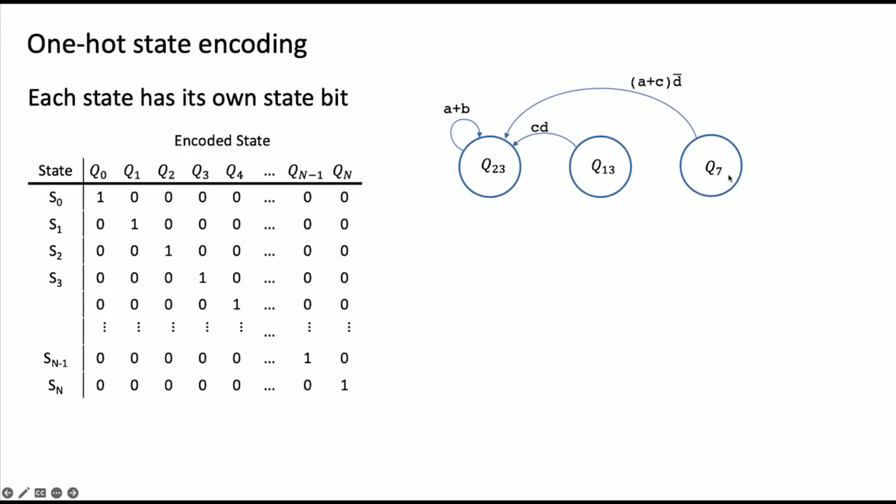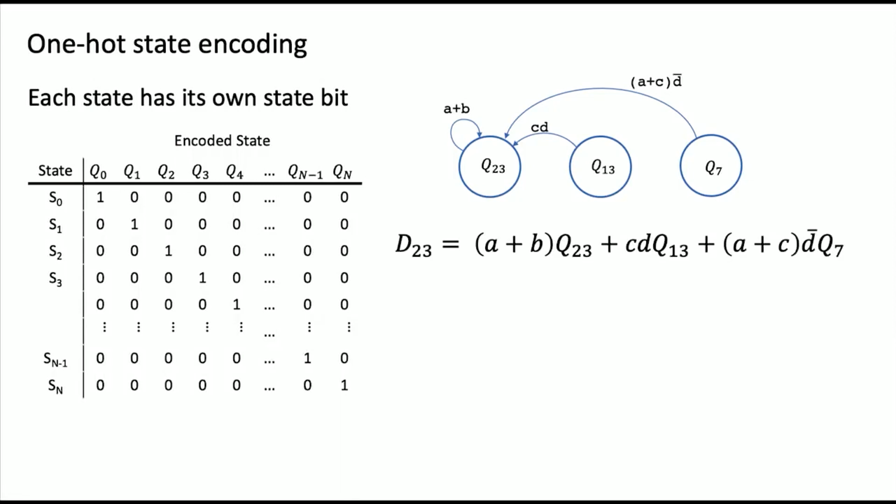So to write the logic for the next state for bit 23, all I have to do is say, okay, I want to go to state 23 if I'm in state 23 and I have A or B, or if I am in state 13 and I have C and D, or if I'm in state 7 and I have this expression true. And that's your next state equation.